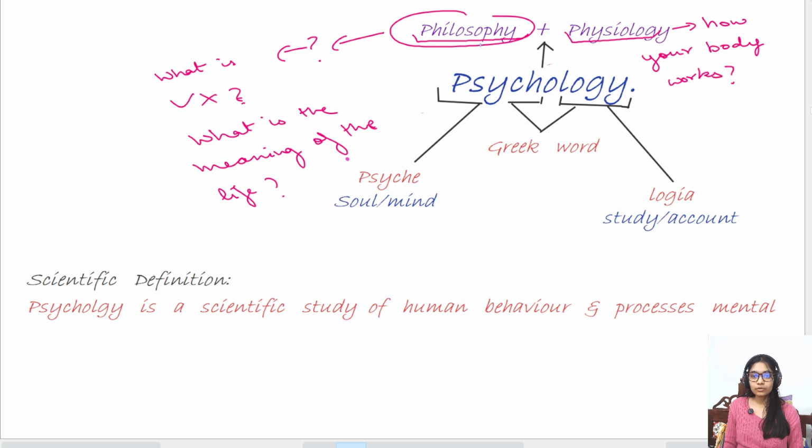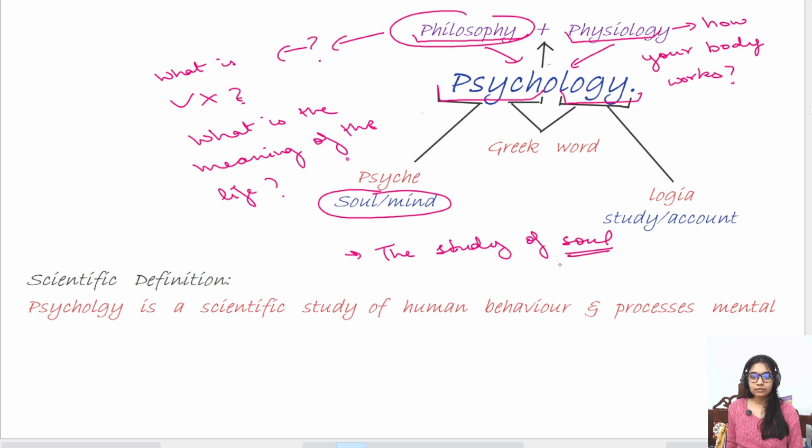So these 2 branches came together and became psychology. In very ancient times, psychology basically meant that your psyche, which is your soul or the mind, and logy basically means the study or the account. So in ancient times, in Greek times, what we used to say is that psychology is the study of soul.